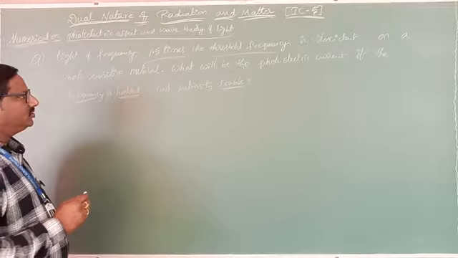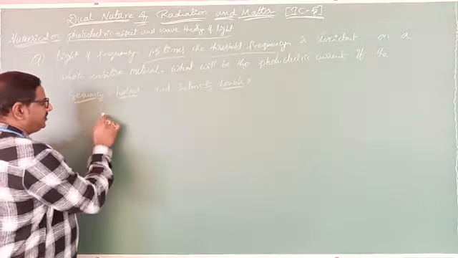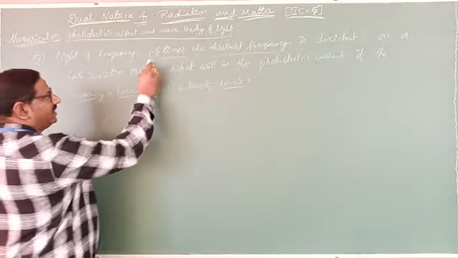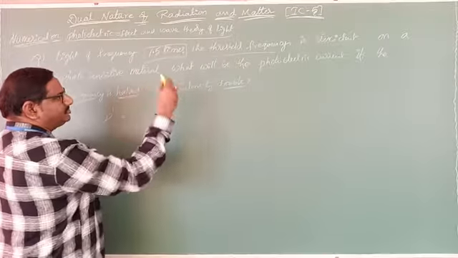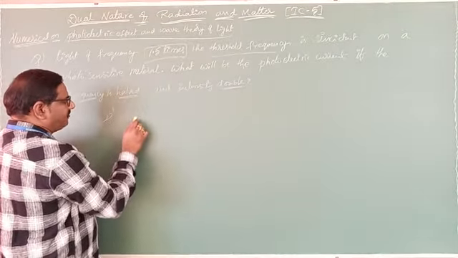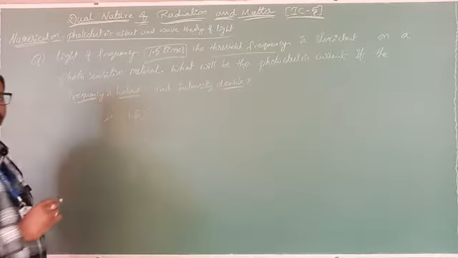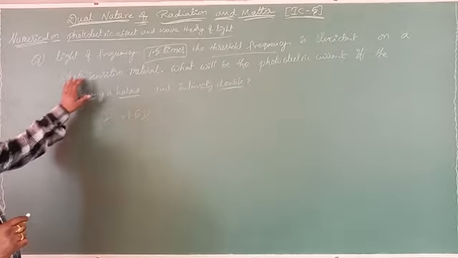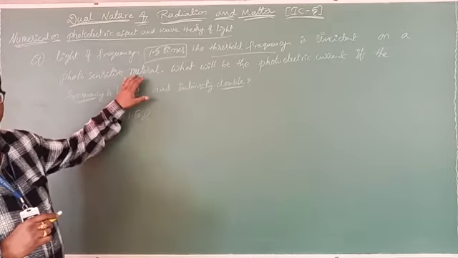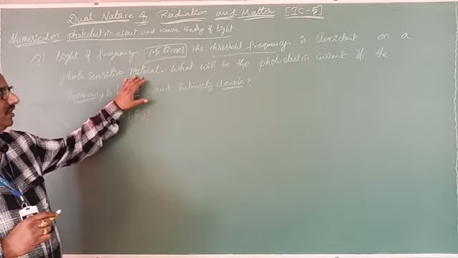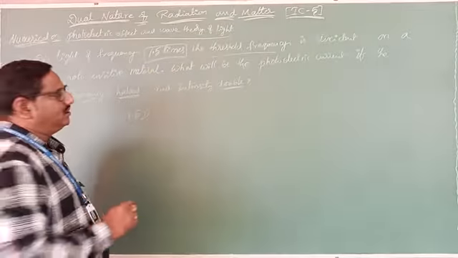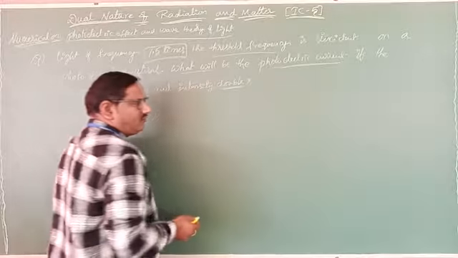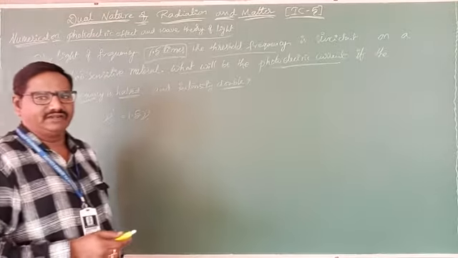So the light frequency nu dash equals 1.5 times nu naught, which is incident on photosensitive material. Then what do they ask? What will be the photoelectric current?